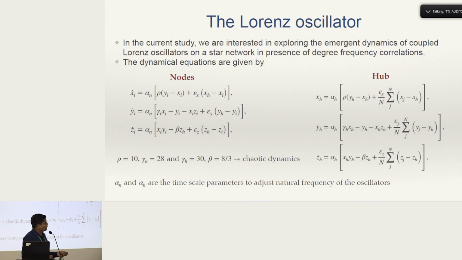So here is the system under consideration. We consider a Lorenz oscillator. On the nodes, we are considering these equations, the Lorenz equations, and on the hub, we are considering these equations. We have introduced alpha n and alpha h. These are the parameters introduced to change the time scales, to introduce time scale variation in the system. The other parameter values that we are considering are such that the system shows chaotic dynamics. And alpha n and alpha h are the time scale parameters.